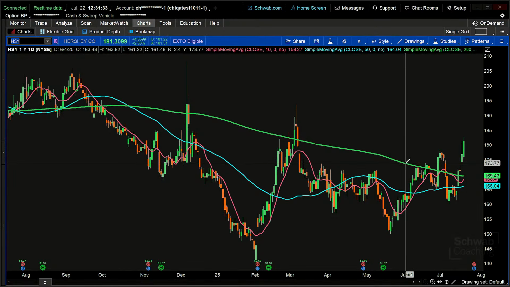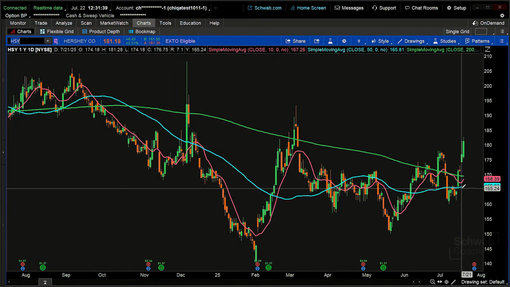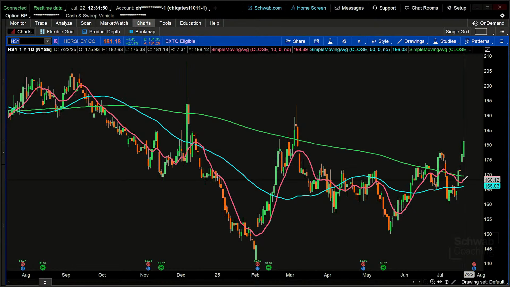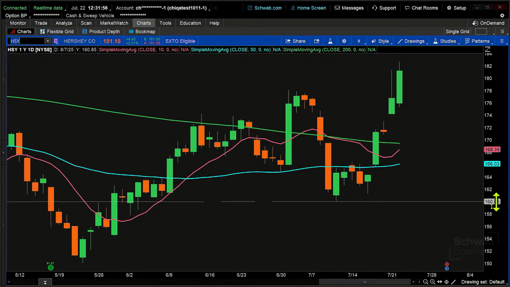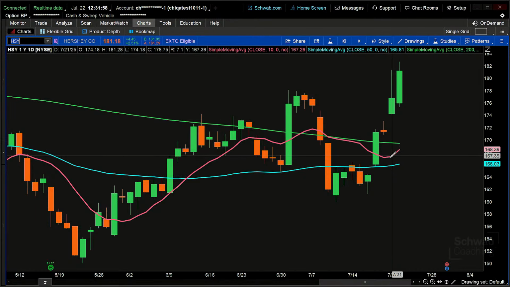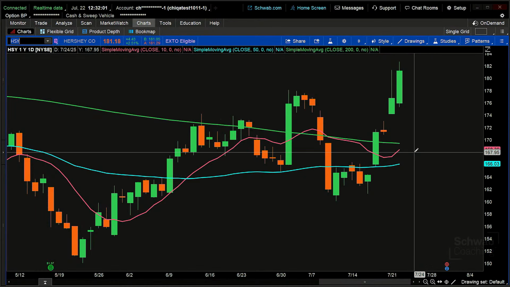One is that the long-term trend is down, right? The 200-period moving average is moving in a downward direction. Two, the intermediate-term trend is sideways. The 50-period moving average is moving sideways, right? It's pointed sideways. And three, the short-term trend has turned up, right? The short-term trend has turned higher. It's made that little hook on that right-hand side, and it started to move higher. So here's something to think about.